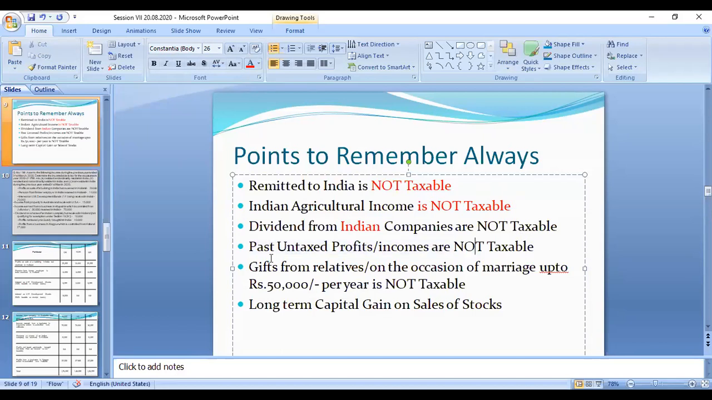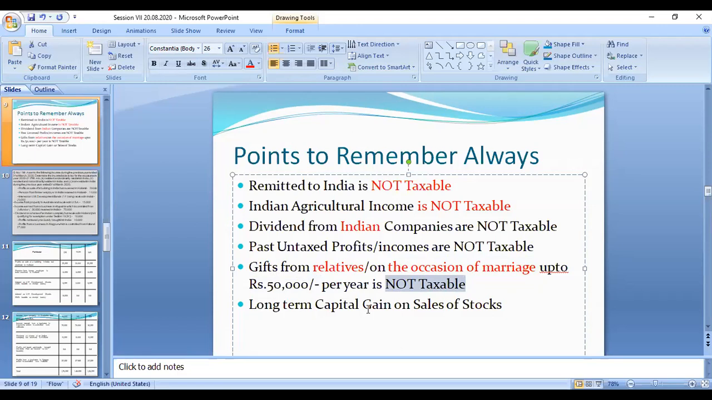And the next is, I told that gifts from relatives. You have to clearly understand the meaning of relatives. Gifts from relatives only are exempted. Gifts received on the occasion of marriage, at the time of the marriage, all the amounts put together should be 50,000 only; up to 50,000 only is exempted and not taxable. For example, a gift from friends is taxable, even less than 50,000 also it is taxable.